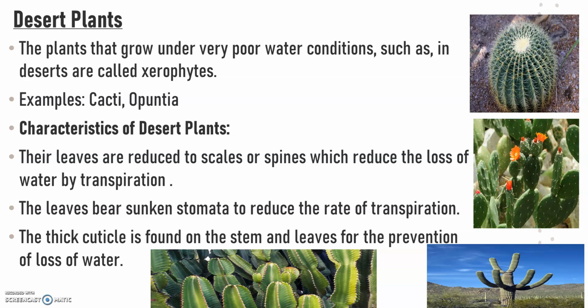Their leaves are reduced to scales or spines which reduce the loss of water by transpiration. Children, what do you mean by transpiration? The loss of water from the leaves of the plant is nothing but transpiration. So the leaves of the desert plants are reduced to scales or spines so that it can reduce the loss of water by transpiration. The leaves bear sunken stomata to reduce the rate of transpiration. The thick cuticle is found on the stem and leaves for the prevention of loss of water. So these are the characteristics of desert plants. Understood, children?